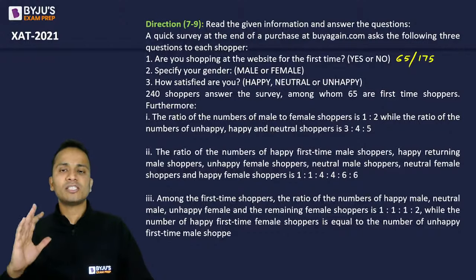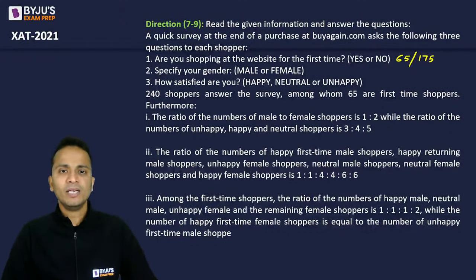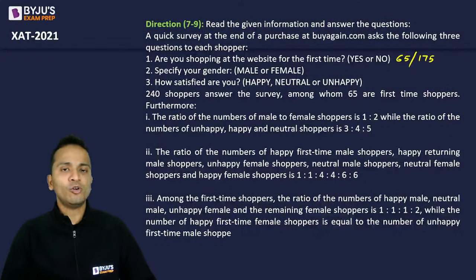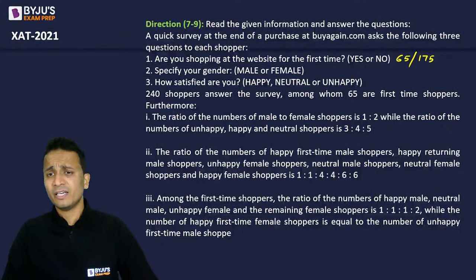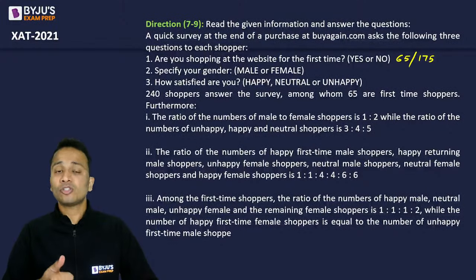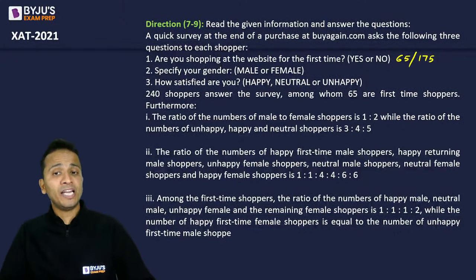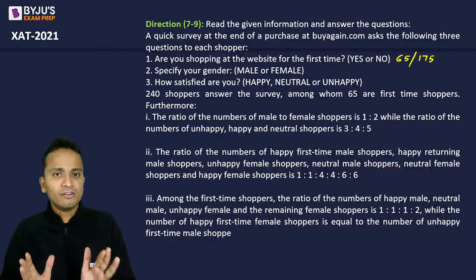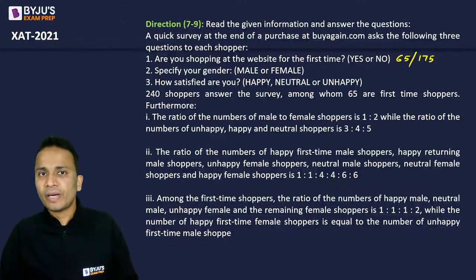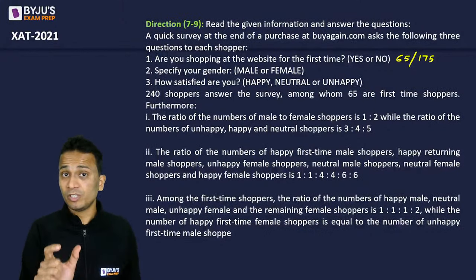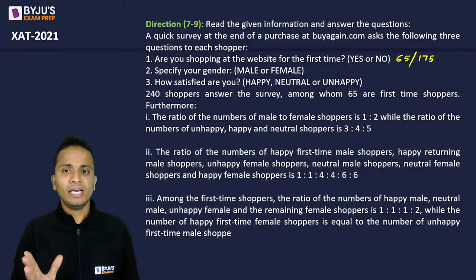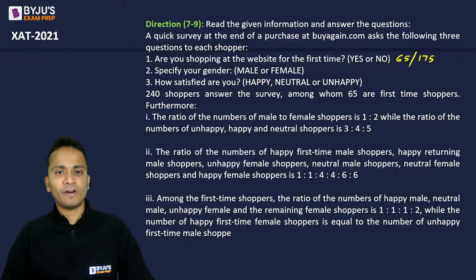Furthermore, some more data is given to you. The ratio of number of male to female is 1:2. So again 240 को हम 1:2 के ratio में divide कर सकते हैं. While the ratio of unhappy, happy and neutral is 3:4:5. So again third वाला जो factor था, how satisfied you are, again these shoppers are divided in unhappy, happy and neutral in the ratio of 3:4:5.